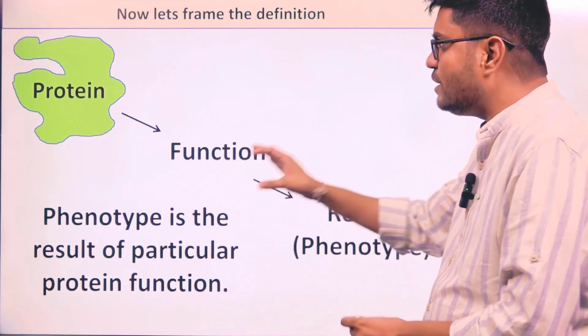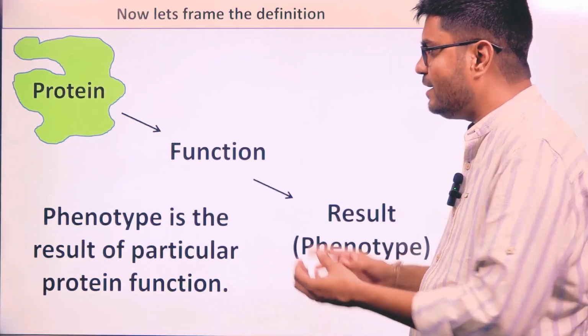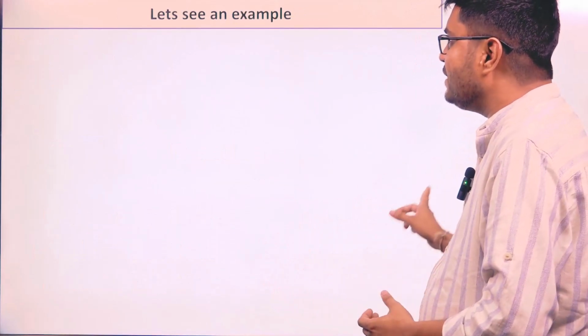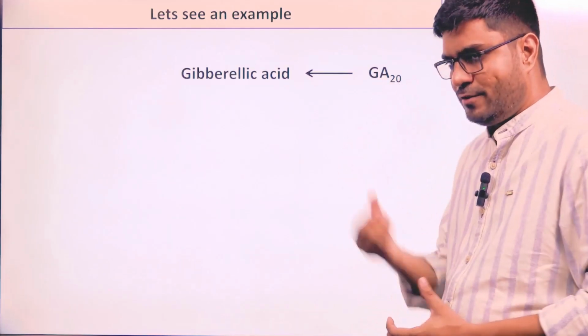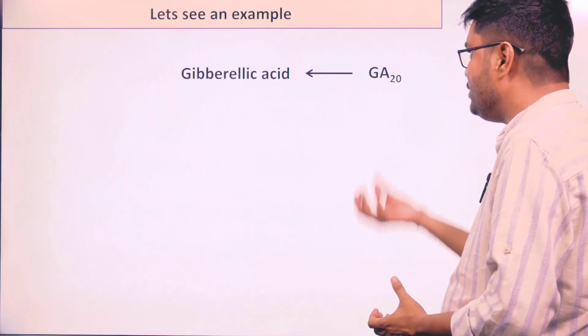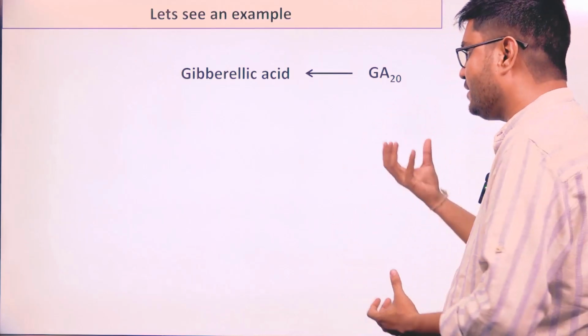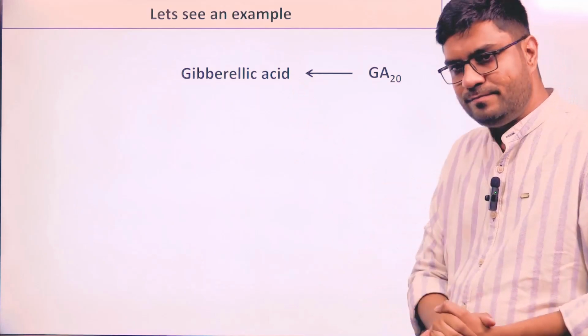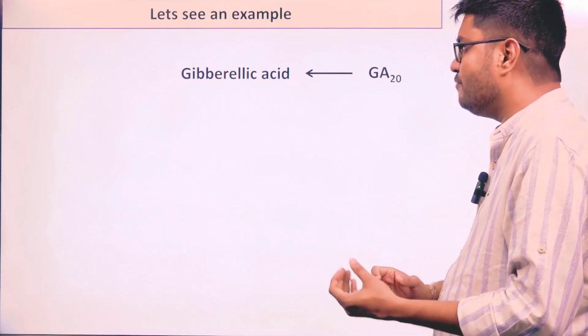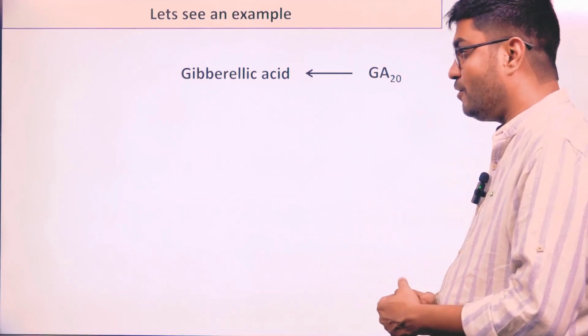Now I will prove this definition by taking one very simple example. We have a particular substrate or precursor called GA20, gibberellic acid 20, which can give rise to gibberellic acid, a very important plant growth regulator or plant hormone.